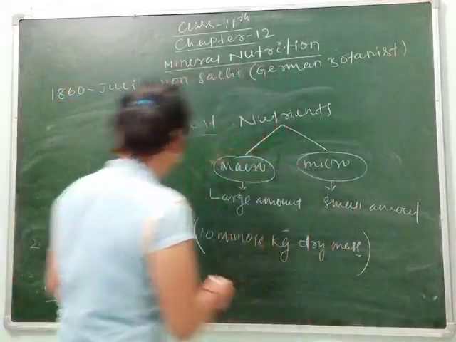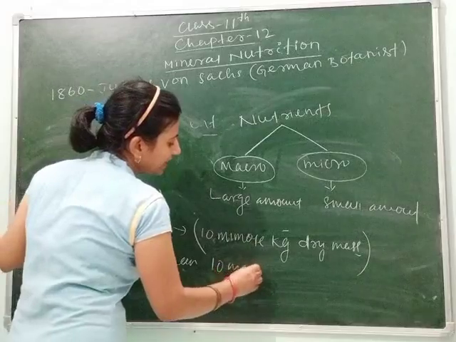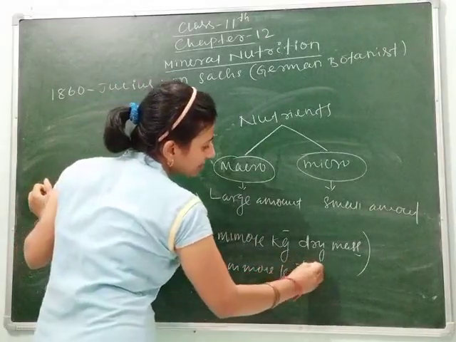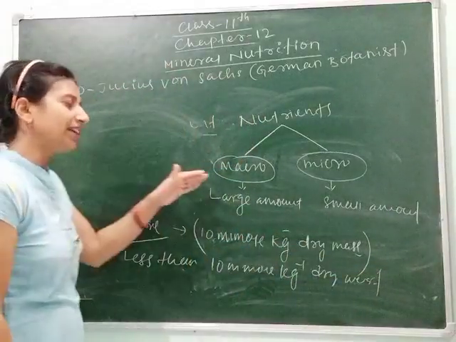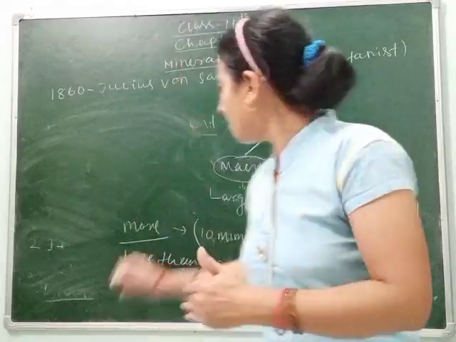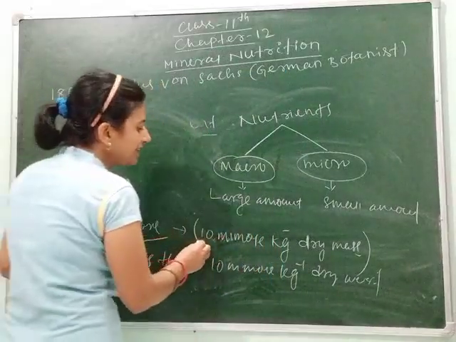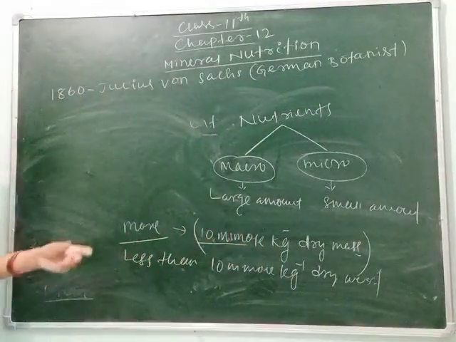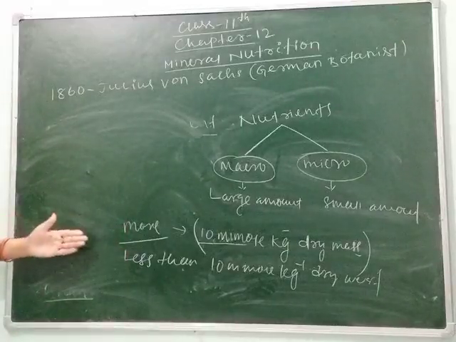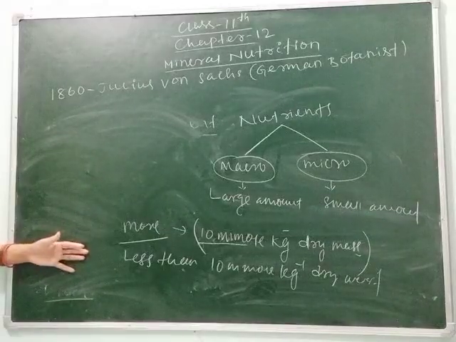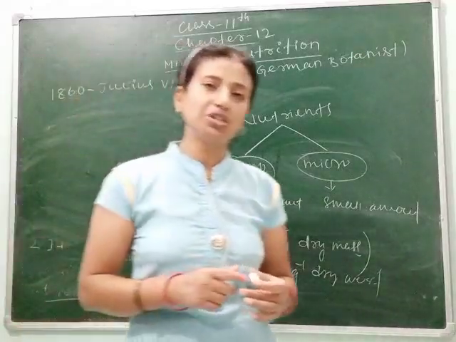Whereas if it is required at less than 10 millimole per kg dry weight or mass, this is called micro. So here is the point which differentiates between macro and micronutrient. One is required in large amount, more than 10 millimole per kg of dry mass, and micro is less than 10 millimole per kg dry mass.